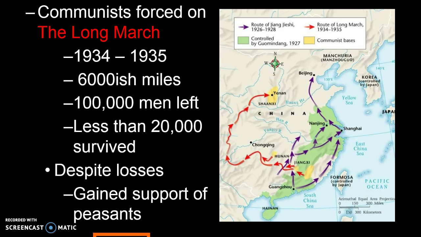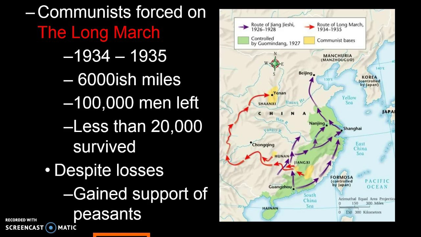And the reason why is because although the GMD referred to the people on the Long March as these red bandits, Mao had specific rules along this march. Don't take a single thing from the people. Turn everything over that you've captured, and they wanted to treat the peasants nicely. They wanted to pay for the goods that they wanted. They didn't want to damage the crops.